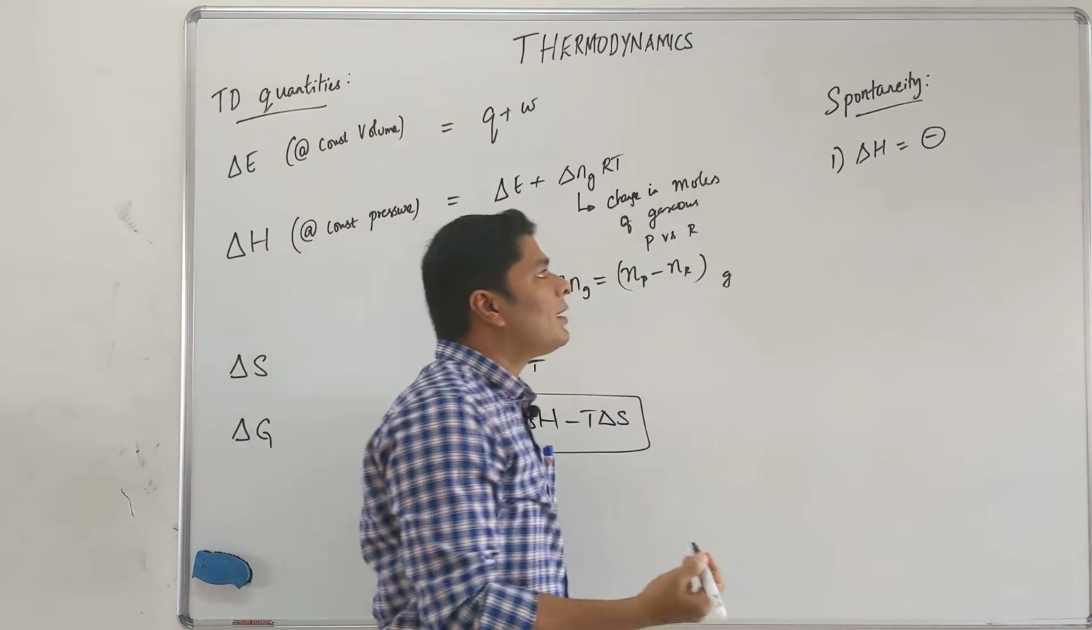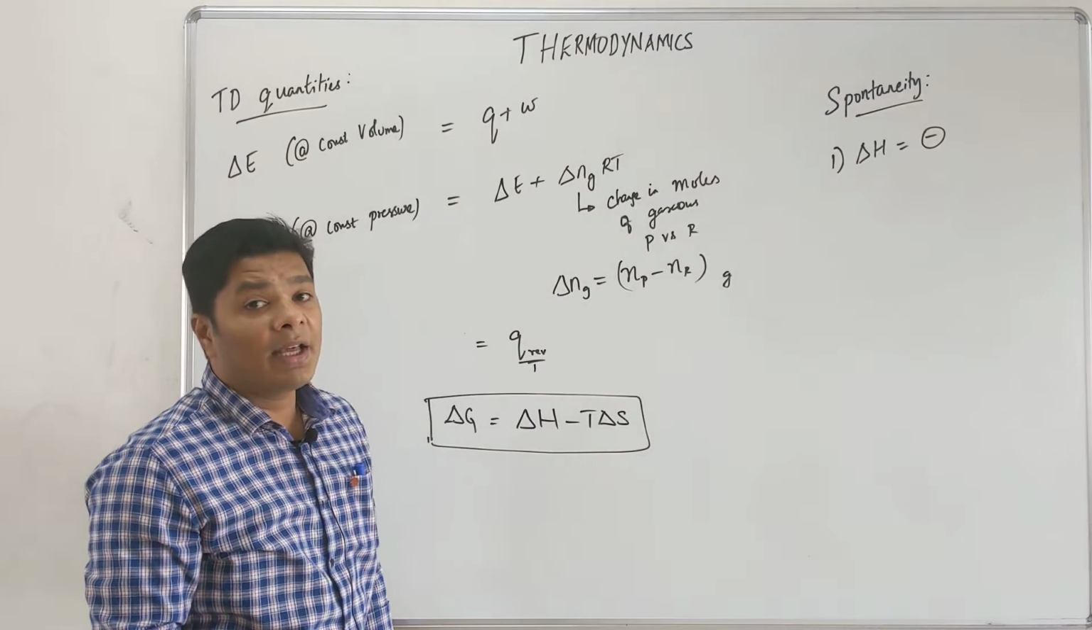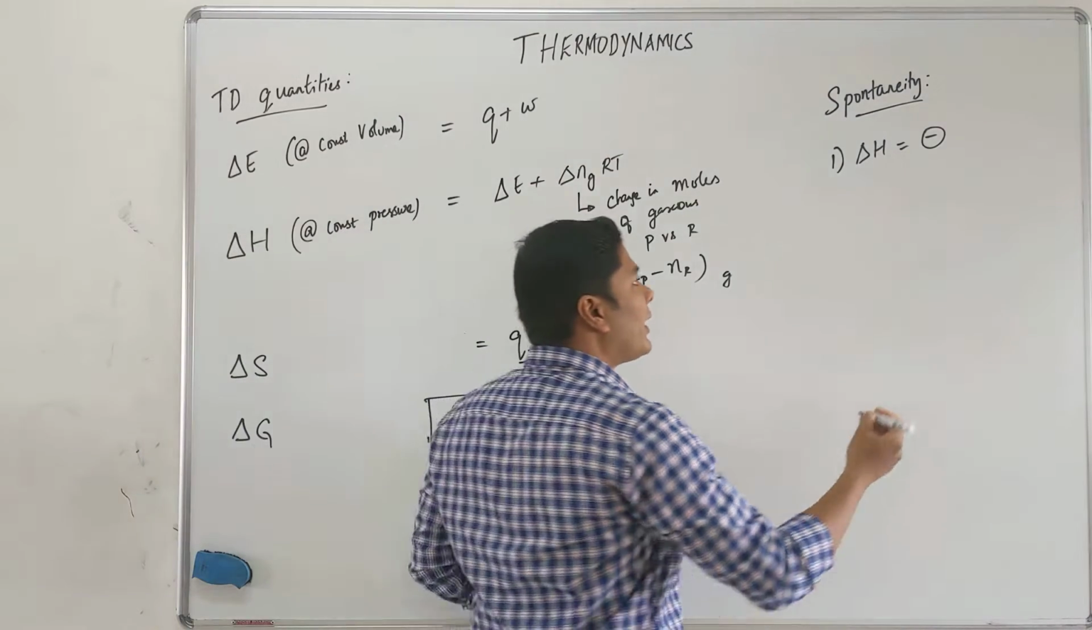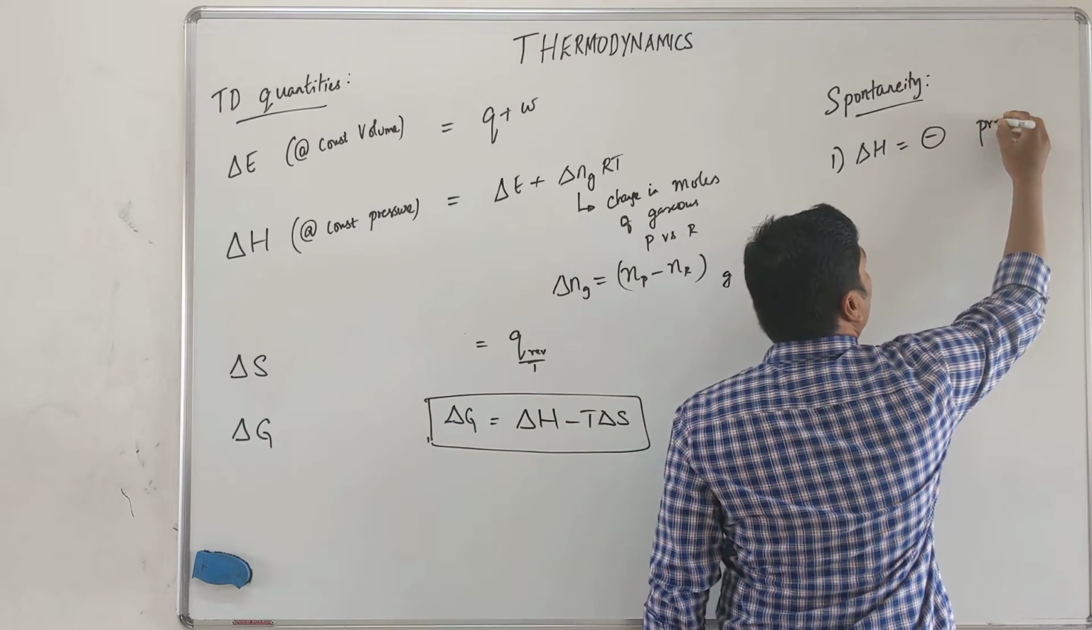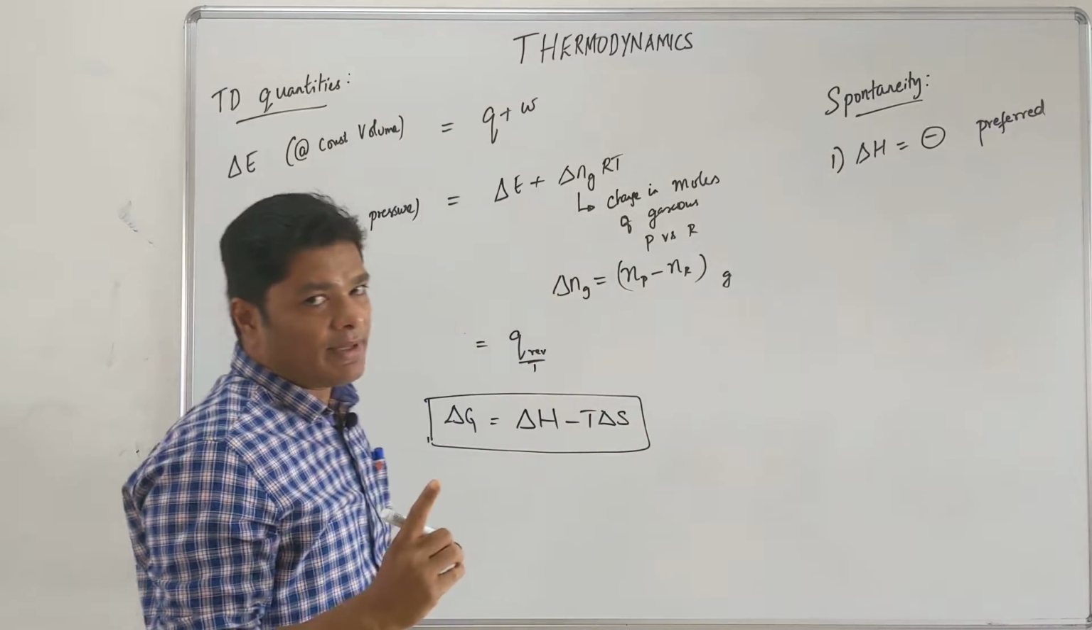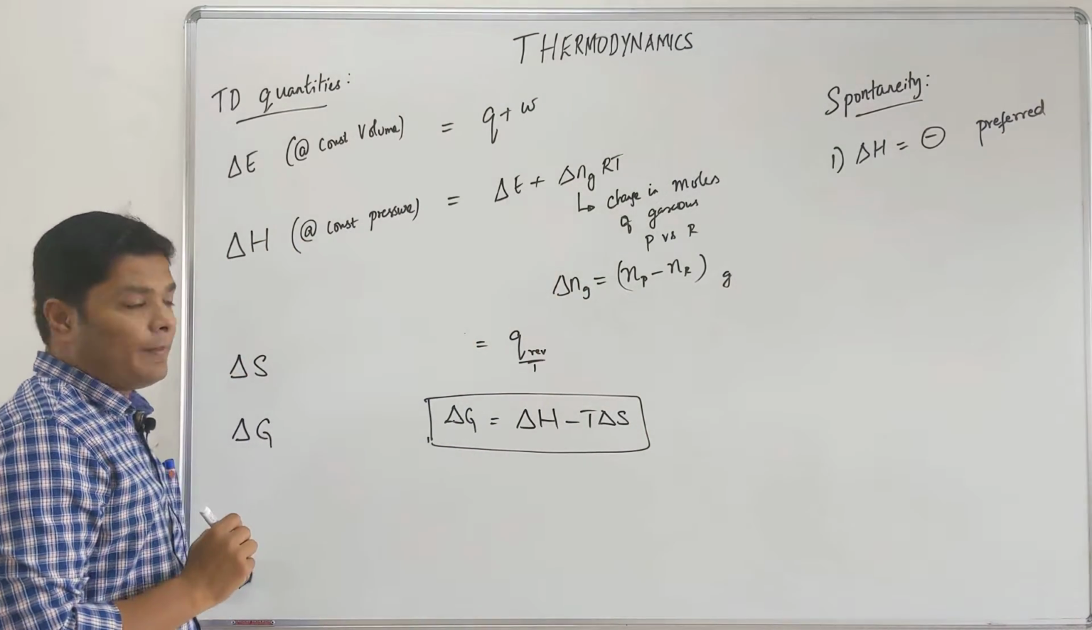Negative. But there are many reactions that are spontaneous and they are endothermic. So that must not be the sole condition, but at least del H negative is preferred, not always. Again I am stressing, it is not always, it is preferred.